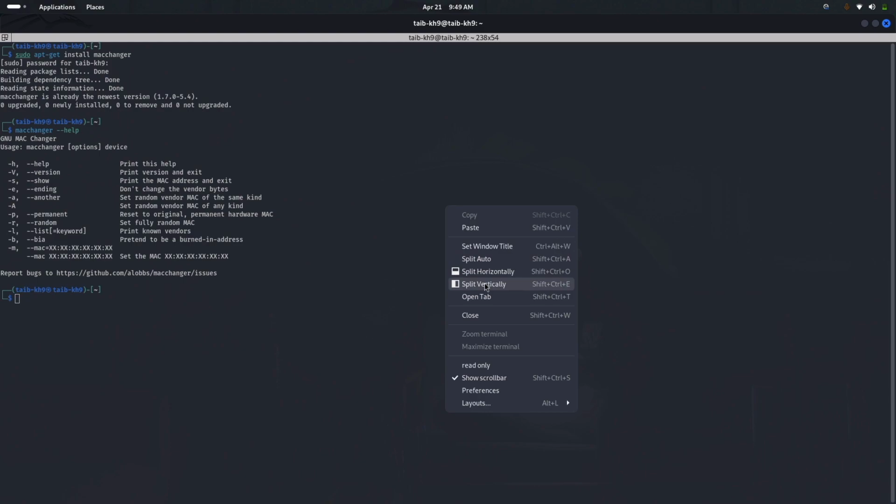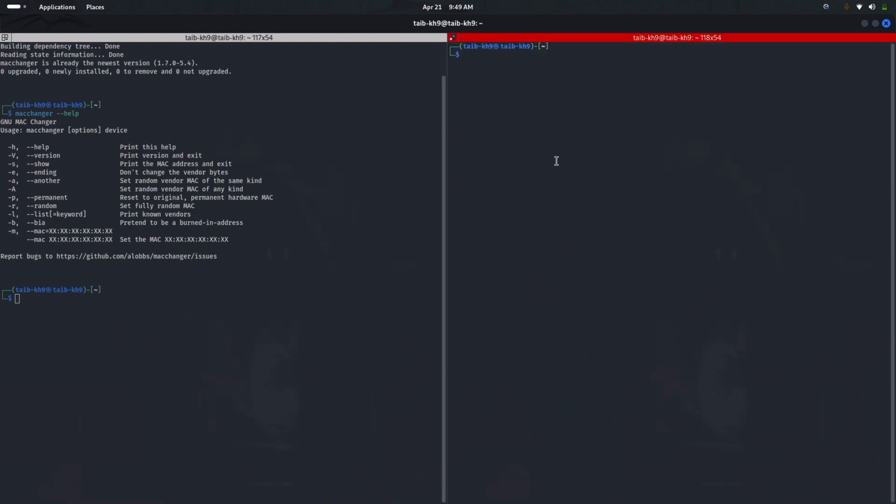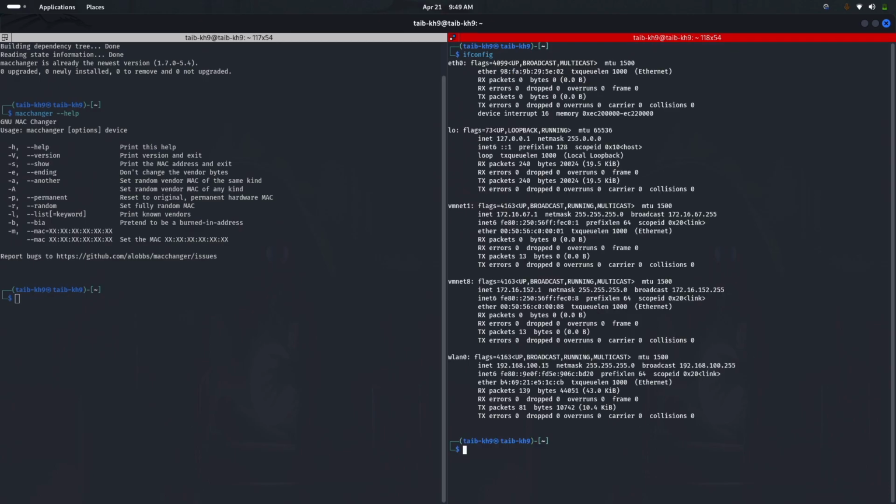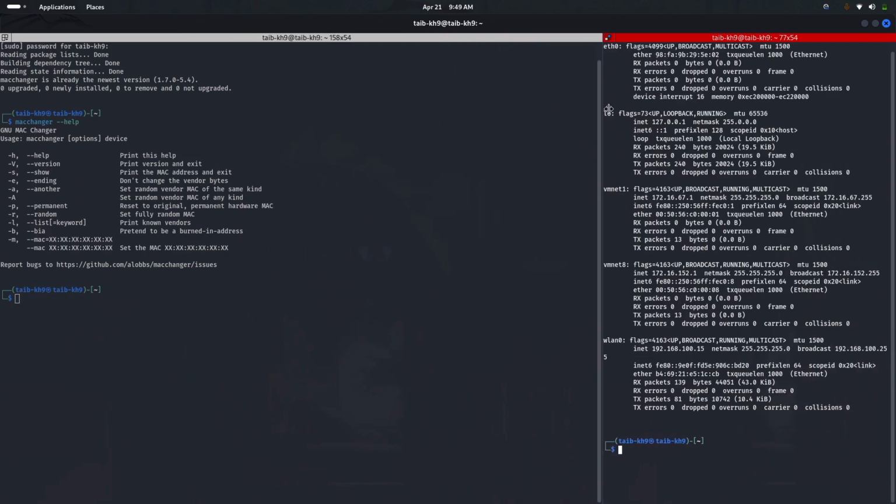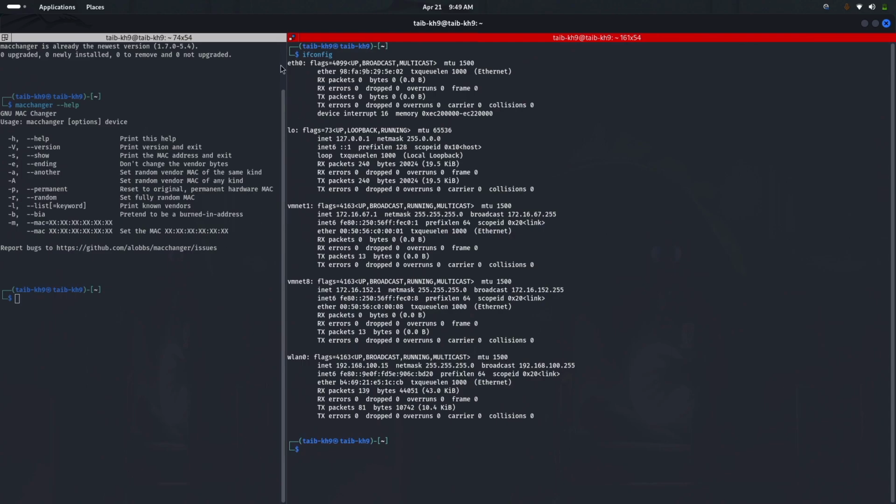Let me show my interface cards, what my MAC addresses are. ifconfig. This command will show all the interfaces and their MAC addresses, IP addresses, broadcast addresses, and so on. If I want to show you my current MAC address and permanent MAC address, the command is macchanger -s eth0. This command will show me the MAC address and permanent MAC address of eth0.